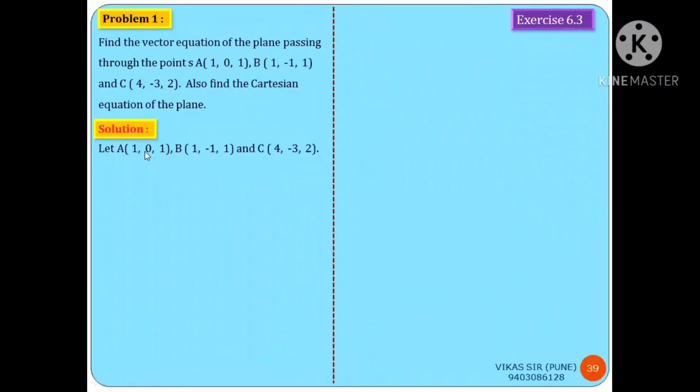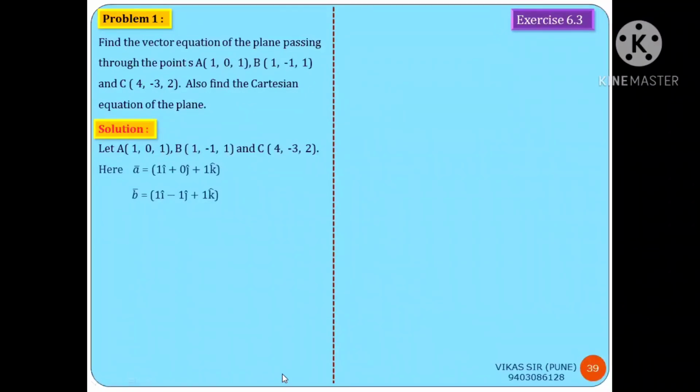First, writing the given points A, B, and C. Then the position vector of point A(1, 0, 1) is expressed as 1i plus 0j plus 1k. Next, for point B, the position vector is 1i minus 1j plus 1k.